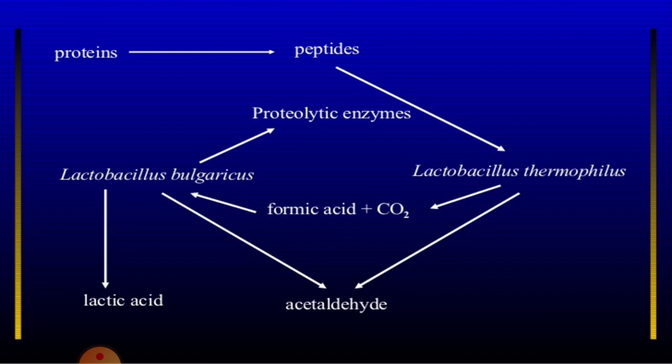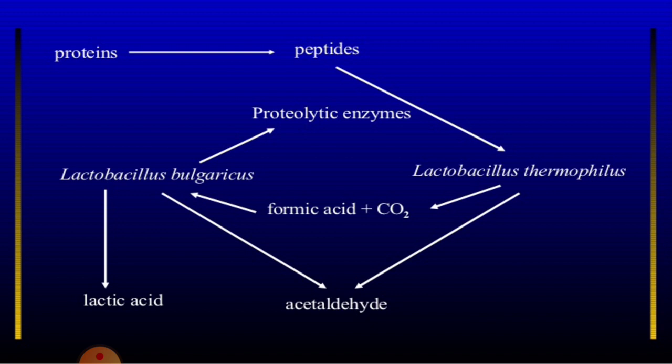Here we can see how Lactobacillus bulgaricus and Streptococcus thermophilus support each other in the production of yogurt. Proteins are broken down into peptides, and these peptides are utilized by thermophilus to form formic acid, acetaldehyde and carbon dioxide.